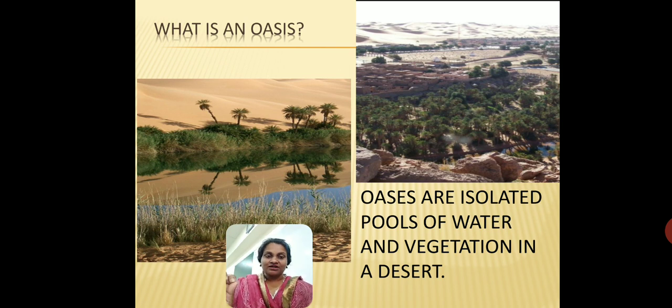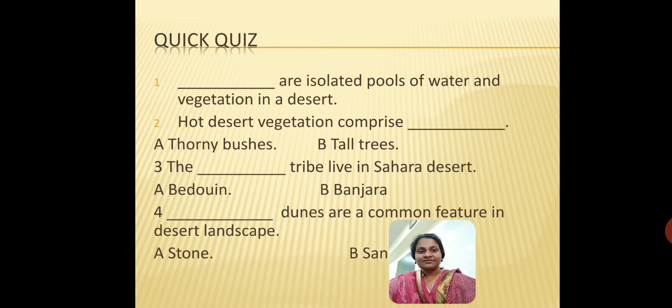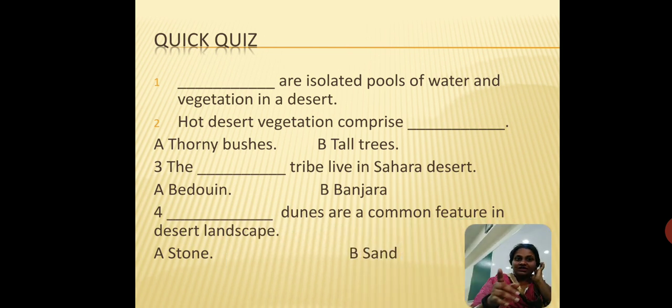We're going to stop here with the lesson. Before we go, I'm going to have a quick quiz that I want you to go through. So let your family see whether you've been paying attention to the video. The first question that I put up is: blank are isolated pools of water and vegetation in a desert. Think about the answer. I've told you to keep a paper and pen handy, so please write the answer there.